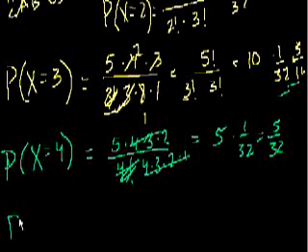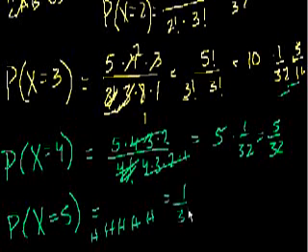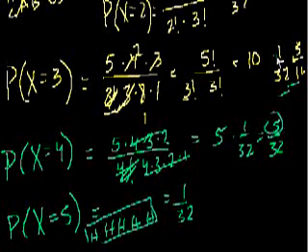And then finally, what's the probability that x is equal to 5? You get all 5 heads. Well, it's going to be heads, heads, heads, heads, heads. Each of these has a 1/2 probability. You multiply them, you get 1 out of 32. Or another way to think about it, if you think about the 32 different ways that you can have heads and tails in these experiments, this is only one of those circumstances, right? This was 5 of the circumstances. This was 10 of the circumstances.